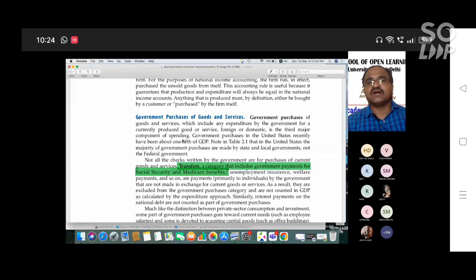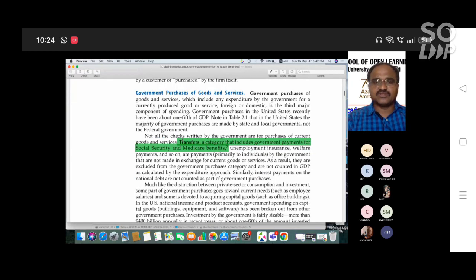Suppose the government provides the public distribution system, rice and other ration, and also free medical benefits in government hospitals for the population below the poverty line. Whatever we receive from the government, such as subsidies, transfer payments, medical benefits, or education benefits, is government expenditure and is also a component of GDP.